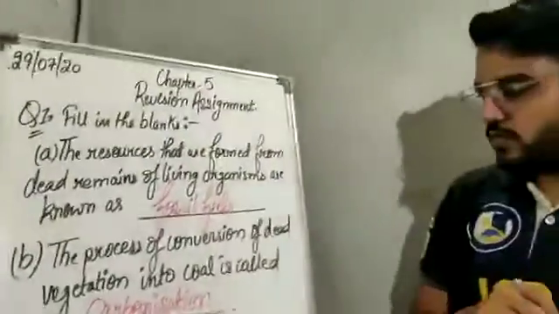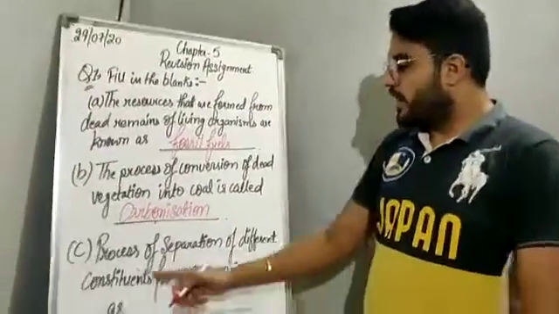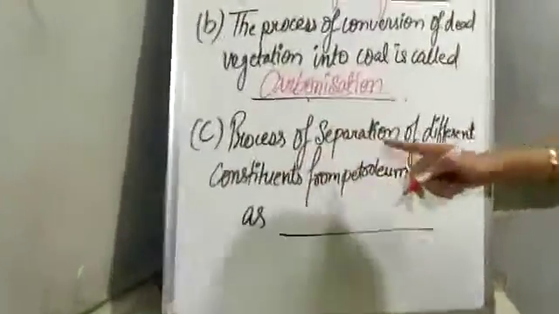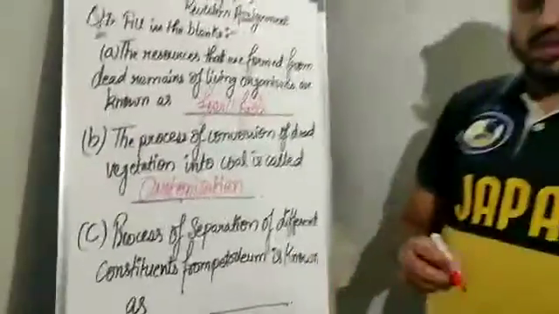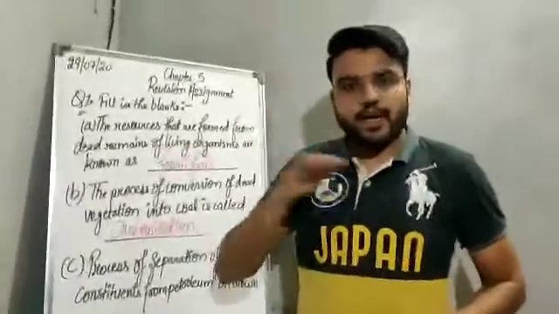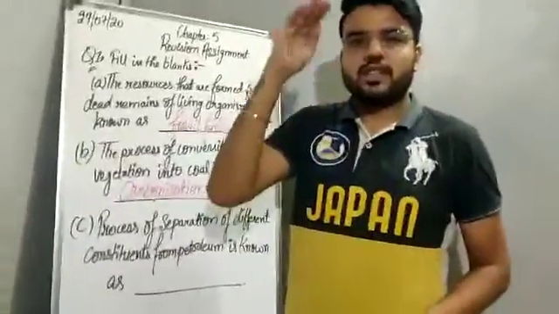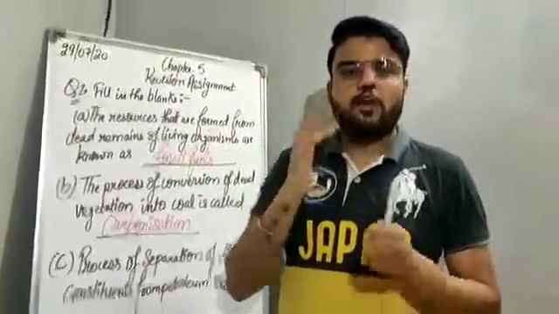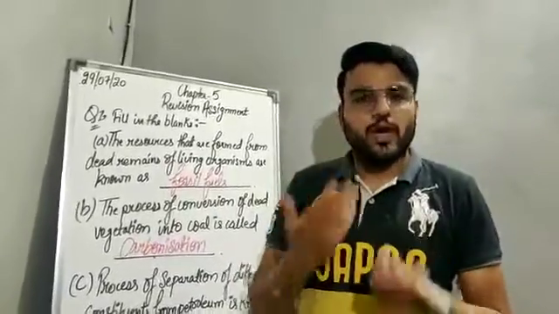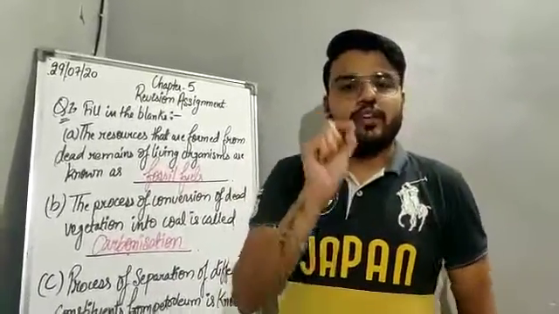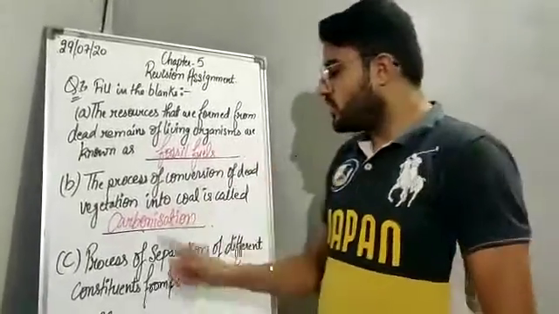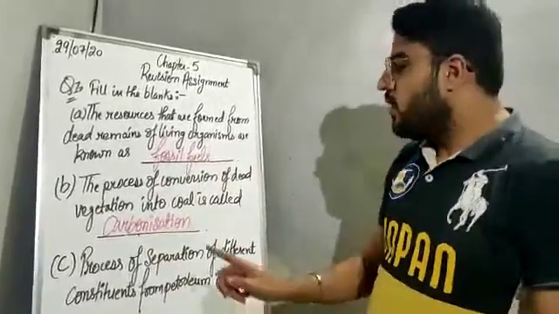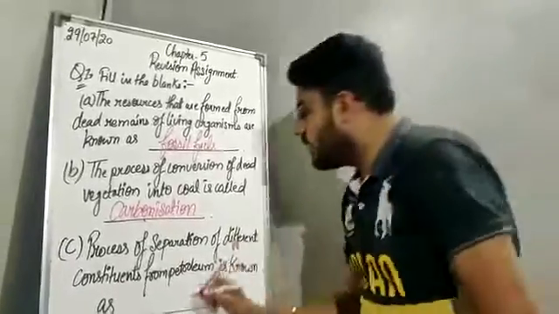Understood? Okay. So the next part: the process of separation of different constituents from petroleum is known as dash. The process of separating different constituents from petroleum to obtain useful products is called refining of petroleum or petroleum refining.